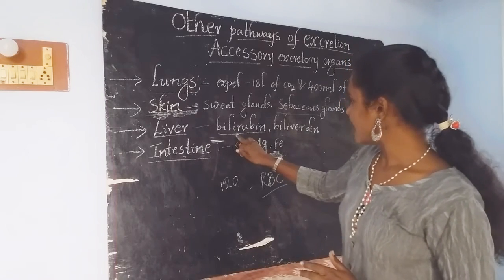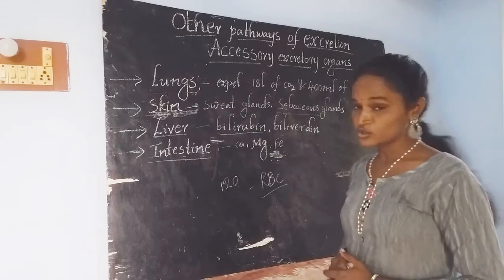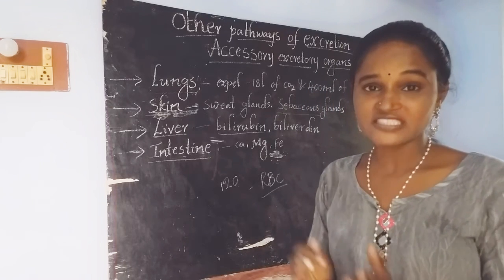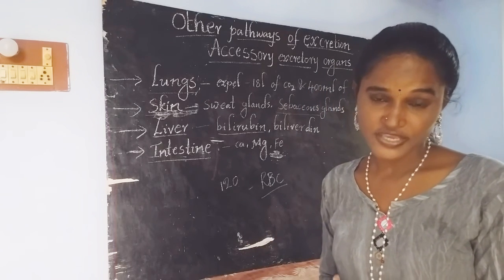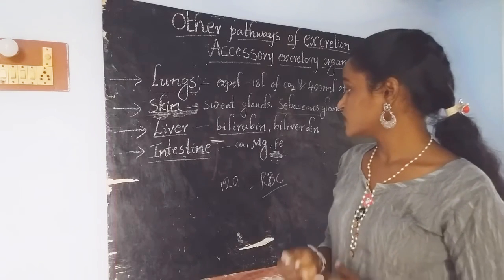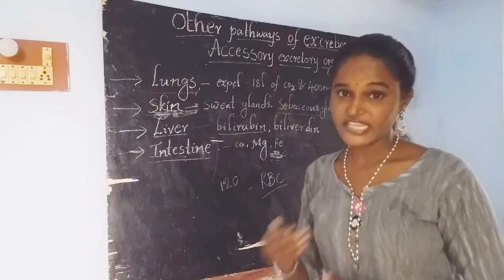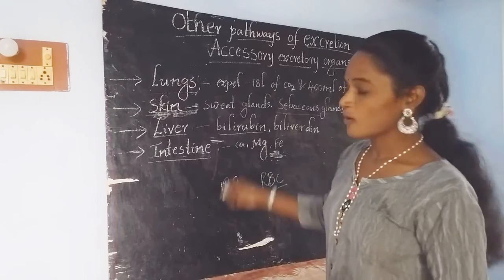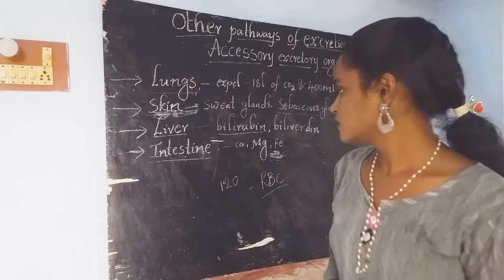Biliverdin and bilirubin will be eliminated by the help of bile, along with the cholesterol, in the form of bile secretions.